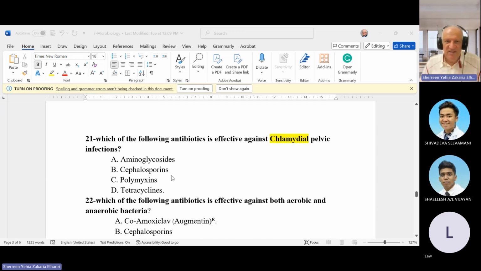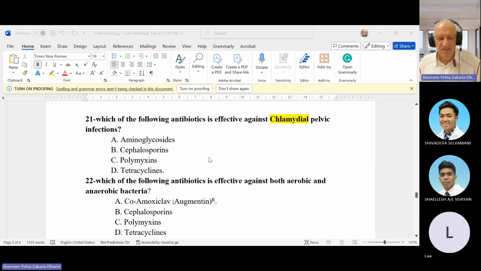Which of the following antibiotics is effective against chlamydia pelvic infection? Again, the treatment for chlamydia is tetracycline. Chlamydia nowadays causes a sexually transmitted disease, and in the past it was famous for causing trachoma, which is an eye infection. So whatever chlamydia affects, the eye or the genitalia, the treatment is tetracycline. Of course, in the eye disease, we give eye ointment.